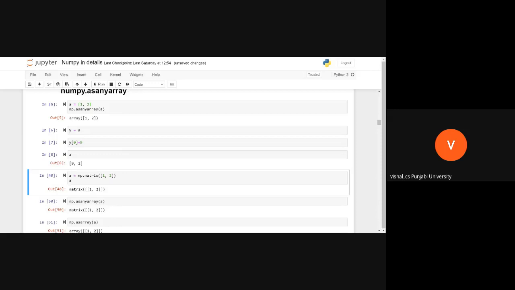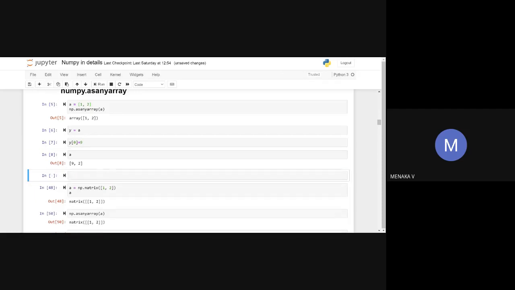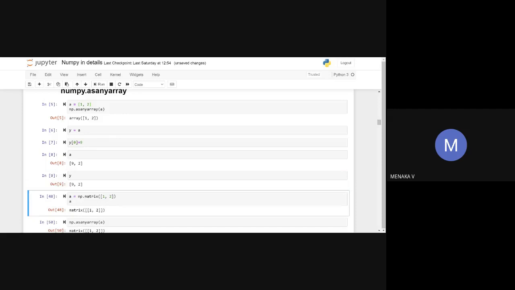The original array will get changed. Why? Because the first element's reference is allocated to y, and in that allocated memory location, 9 is stored. This means that y and a are referring to the same memory location. Is it okay?